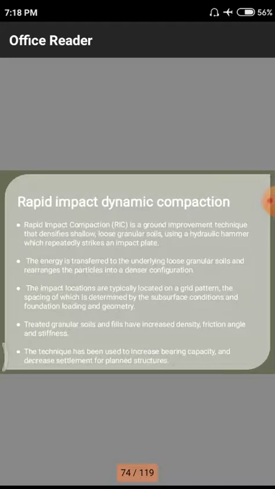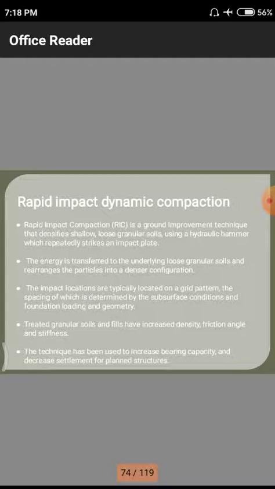So there is a pictorial representation. By using those pictorial representations, we need to study these points, and we need some amount of knowledge on that particular system. Second, the energy is transferred to the underlying granular soils and rearranges the particles into a denser configuration. That means whatever energy is pumped from a particular fluid onto the plate, due to the different forces,